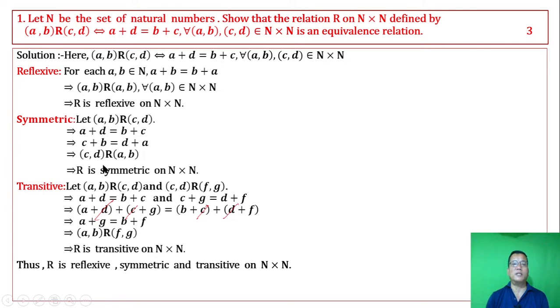Thus, R is reflexive, symmetric and transitive on N by N. Hence, R is an equivalence relation on N by N.